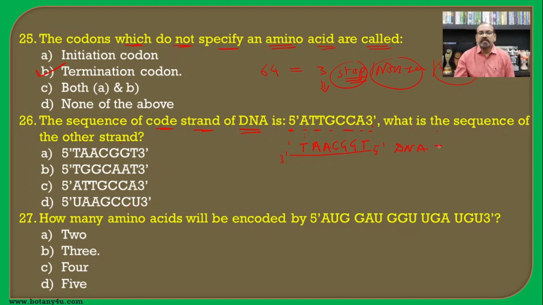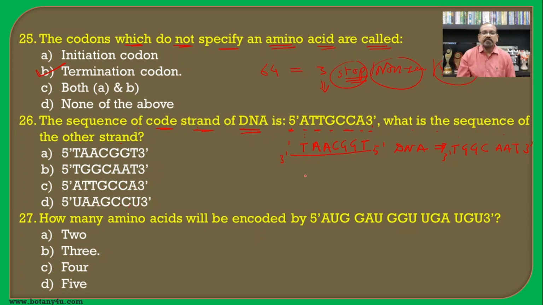If we write in the 5' to 3' direction, then it becomes T, G, G, C, A, A, T. So 3' and 5'.